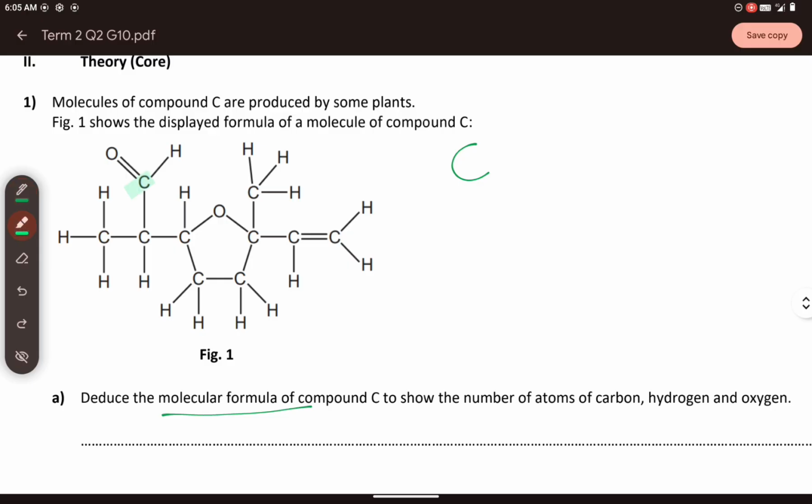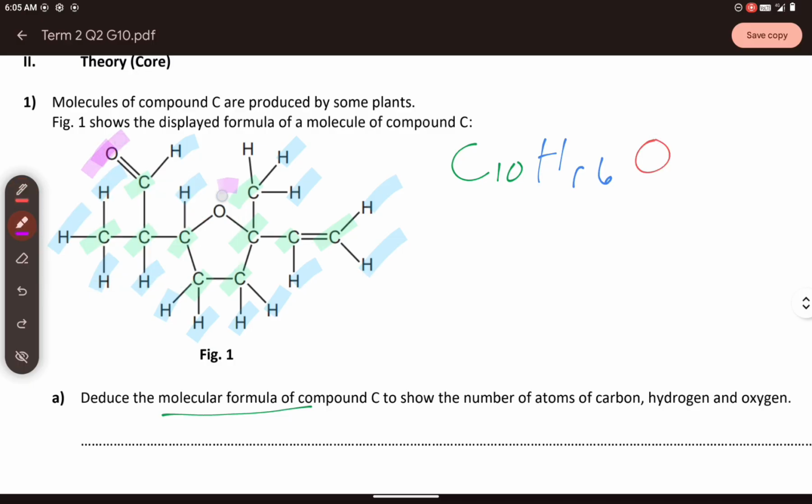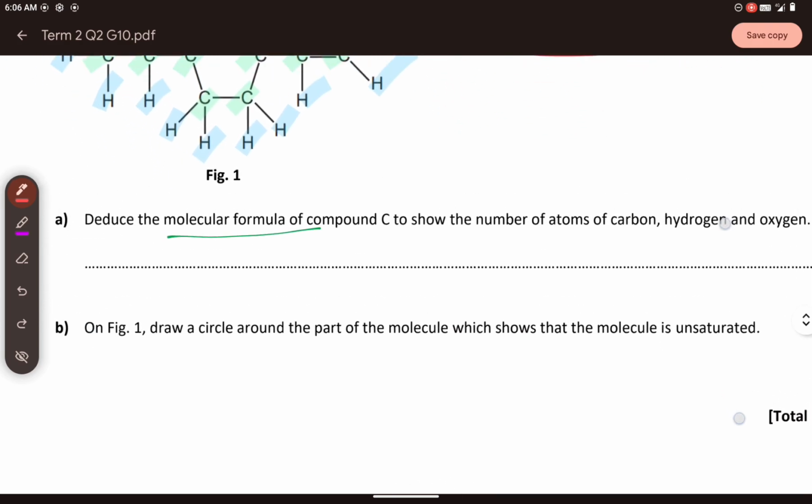You have one, two, three, four, five, six, seven, eight, nine, ten. So you have 10 carbons. For hydrogen, you have one, two, three, four, five, six, seven, eight, nine, ten, eleven, twelve, thirteen, fourteen, fifteen, sixteen. So that is 16. Let's count the number of oxygen that we have. You have one, and what else? Two. So the molecular formula is C10H16O2. Yeah, that's it. And then how about part B?